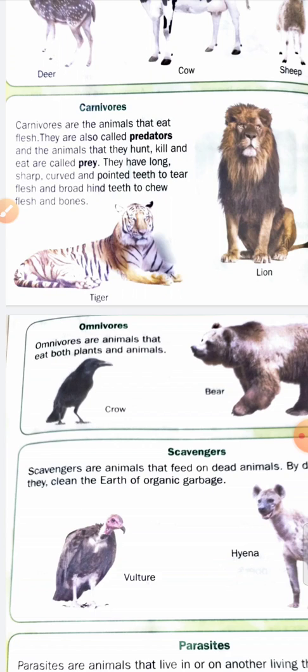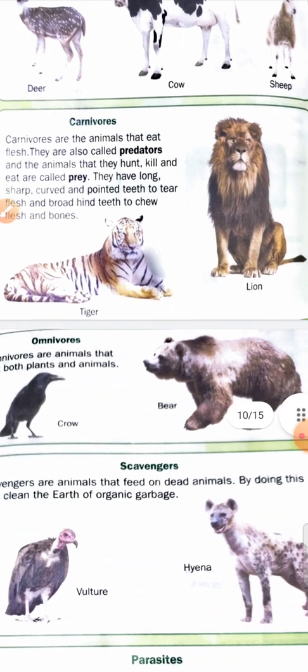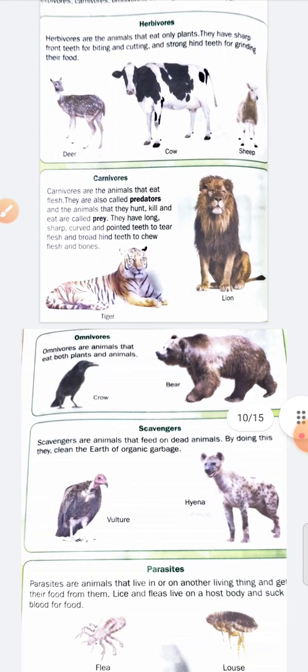They have long, sharp, curved and pointed teeth to tear flesh, and broad hind teeth to chew flesh and bones. Lion and tiger are carnivores.